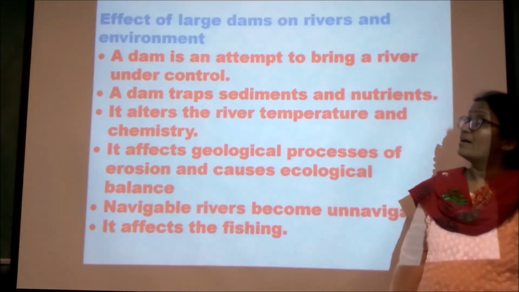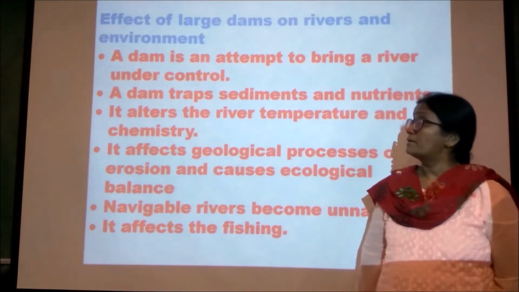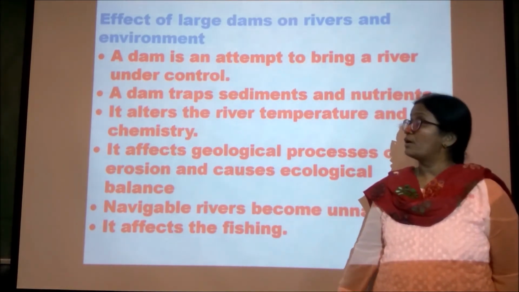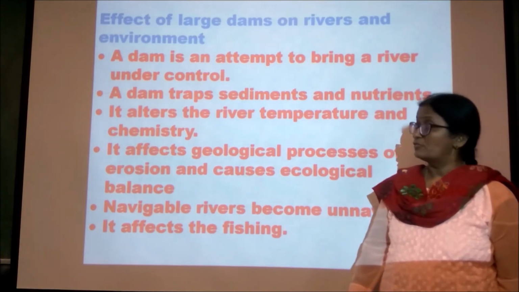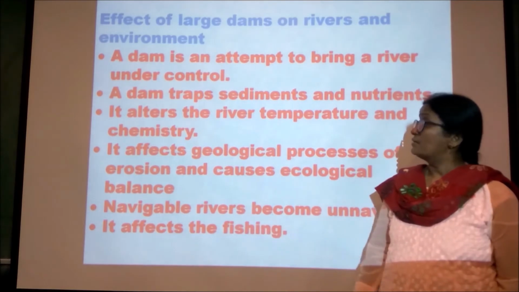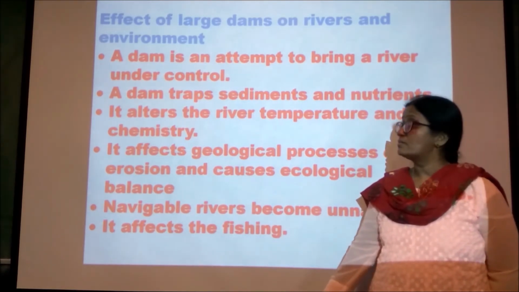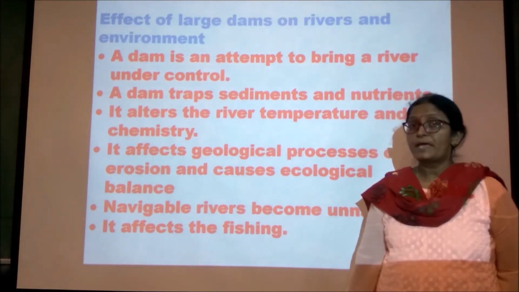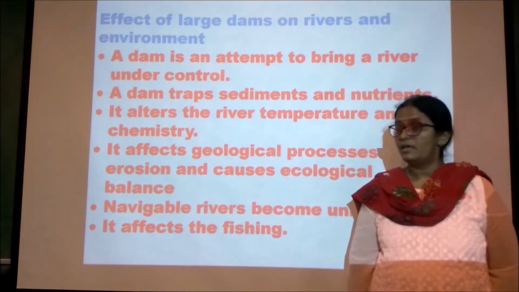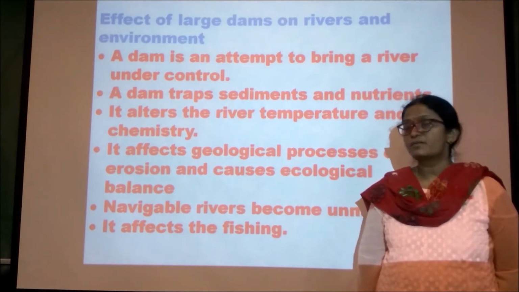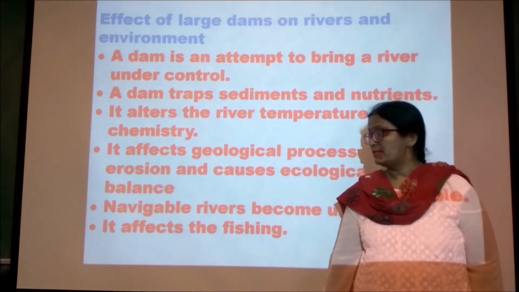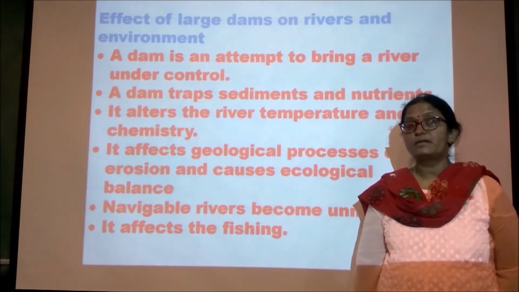Effect of large dams on the environment. A dam is constructed to control the flow of water, and it also traps the sediments and especially nutrients. It alters the river chemistry and temperature. It affects geological processes and causes ecological imbalance. Navigable rivers become unnavigable. It also affects fishing, especially in the downstream areas.